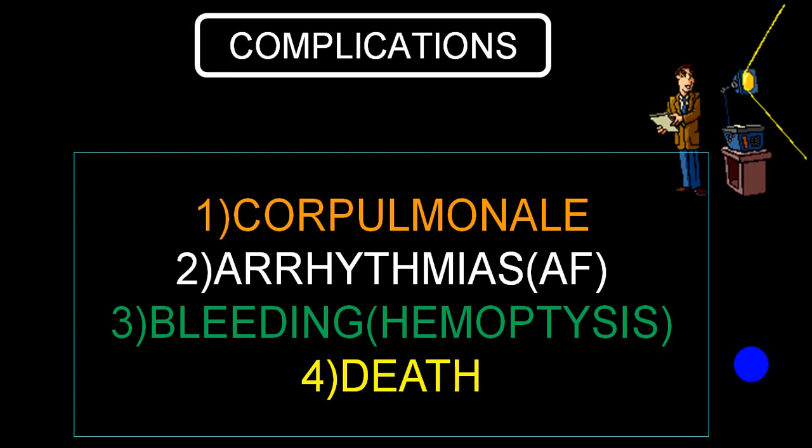Also in case of group 2, a person can have blood-stained frothy sputum, and invariably primary pulmonary hypertension is a progressive disease and the person will succumb to death.